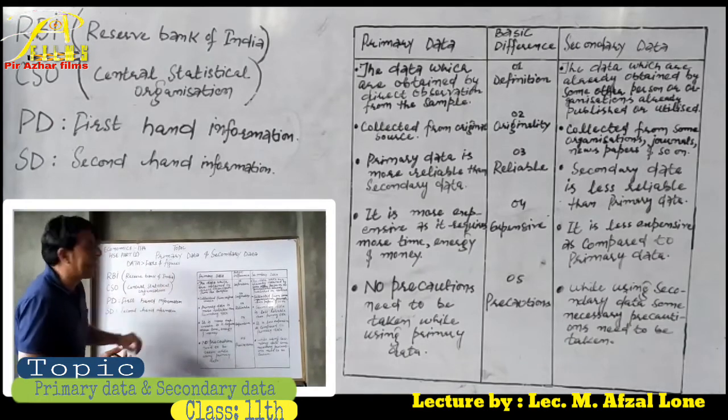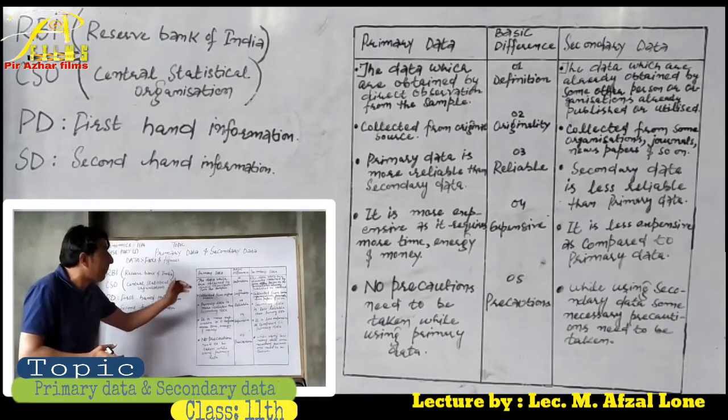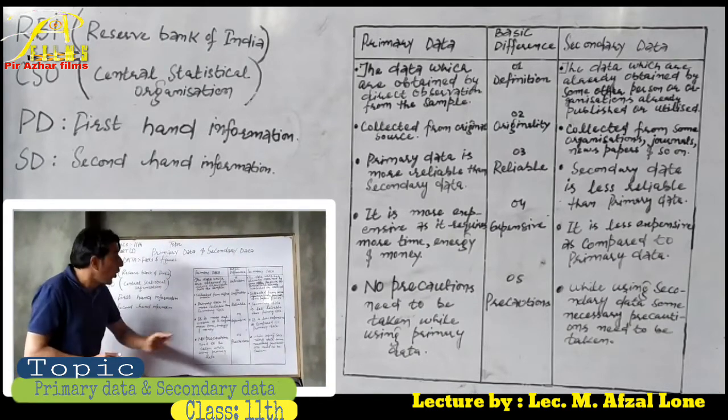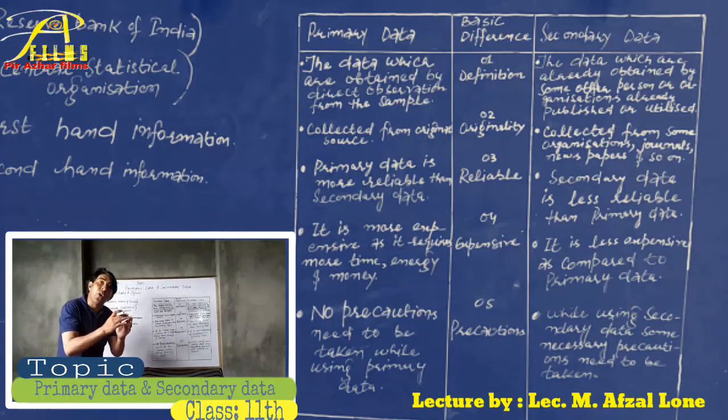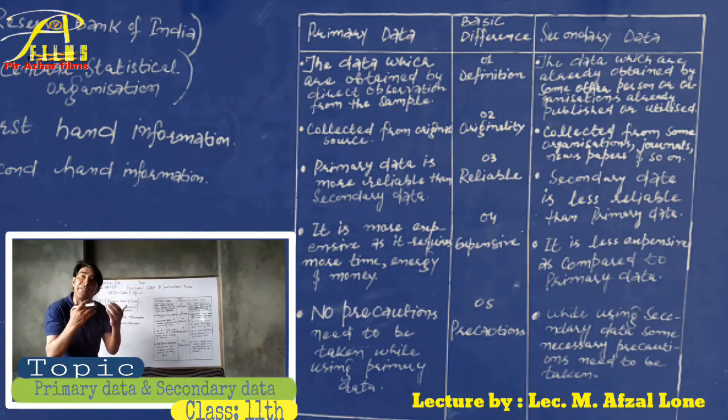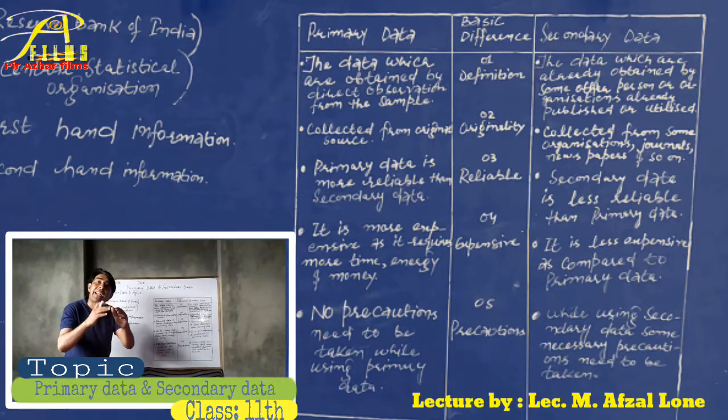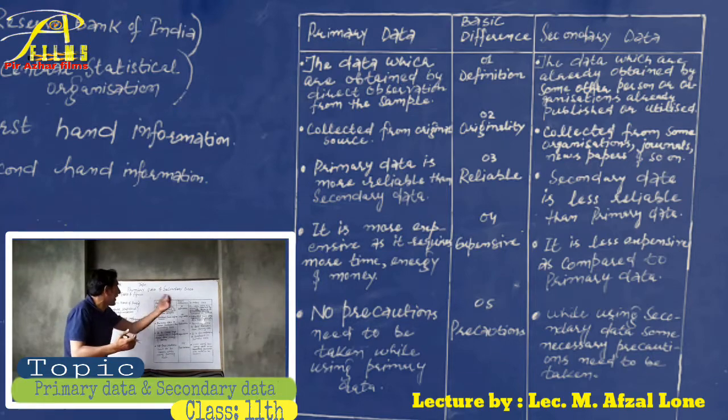Now let's explain the basic difference between the primary and the secondary data on the basis of 5 main points. The first difference is on the basis of the definition. The data which are collected from an original source by field investigation are the primary data. The data which are collected from second-hand information, already published and utilized, are known as secondary data.